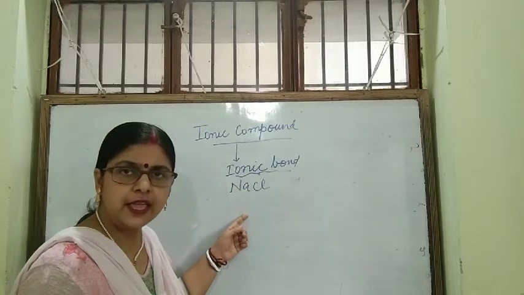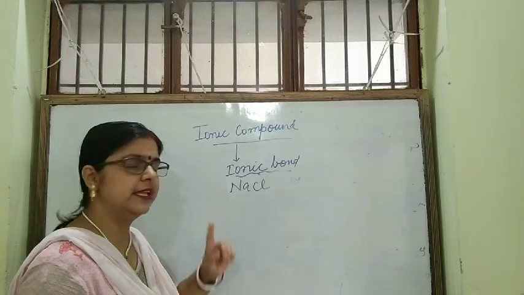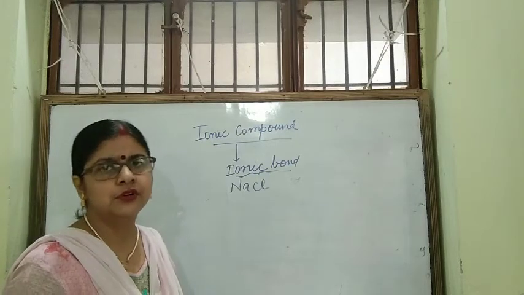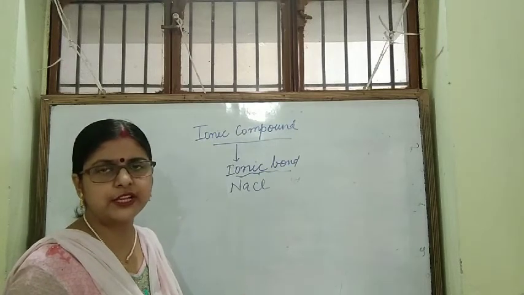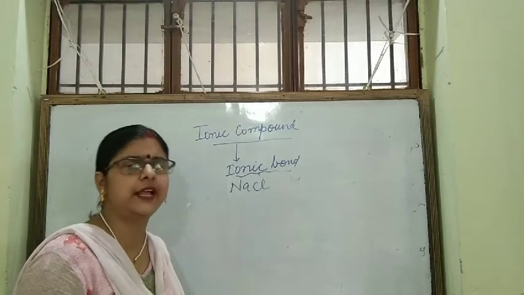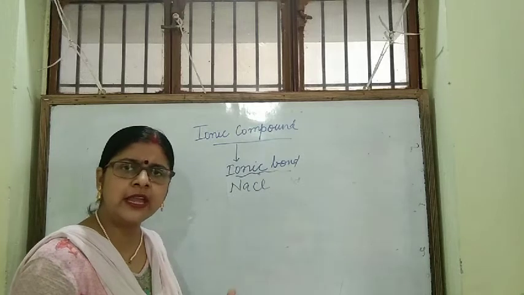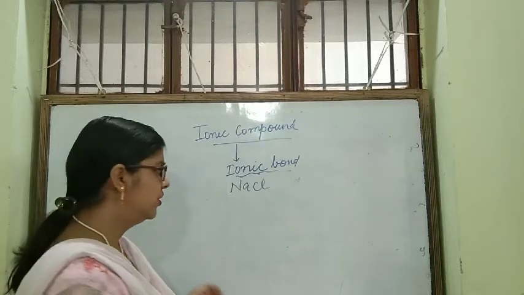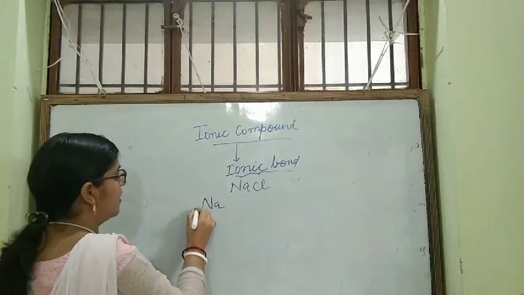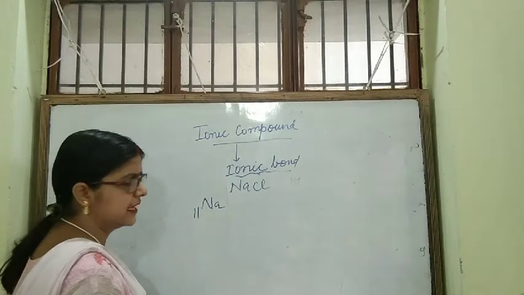Yes, see it. If you are understanding this sodium chloride, then you will be able to understand magnesium chloride, magnesium oxide, calcium chloride, calcium oxide, aluminum chloride, any ionic compound. You see, in this, sodium is having 11 electrons.